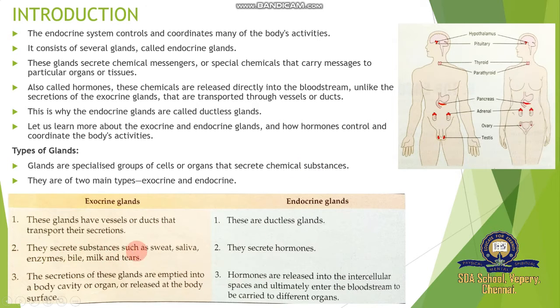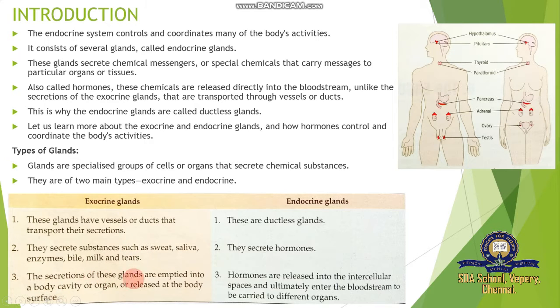They secrete substances such as sweat, saliva, enzymes, bile juice, milk and tears. Okay, and these secretions are transported through specialized ducts. This duct is responsible for transporting only these materials, not every material. Okay, they secrete a hormone. It is also enzymes and other products.